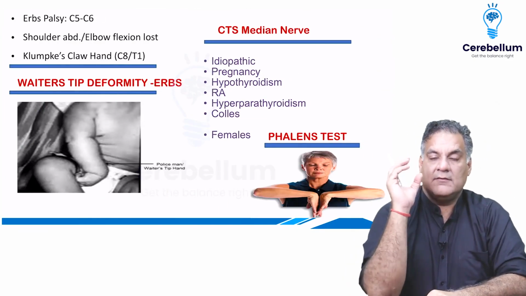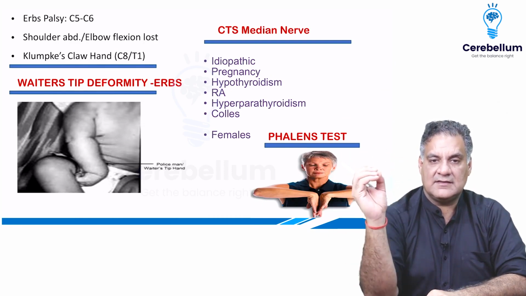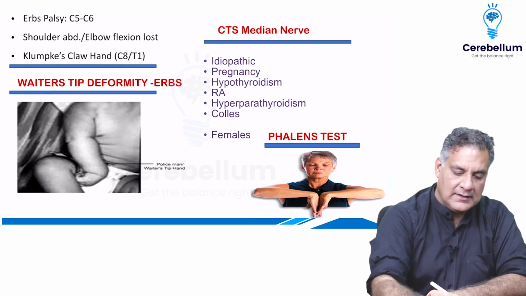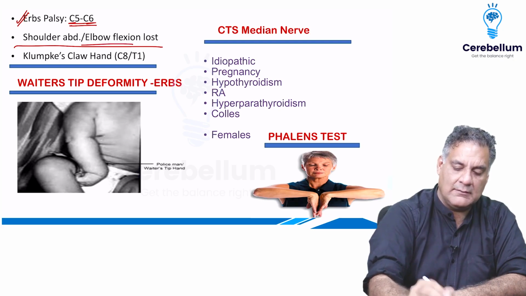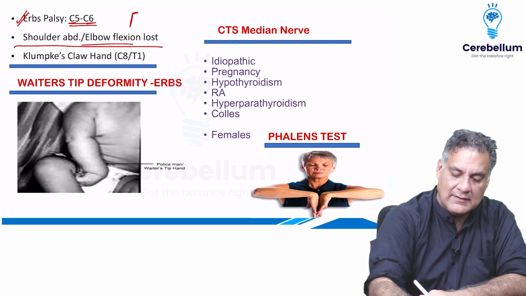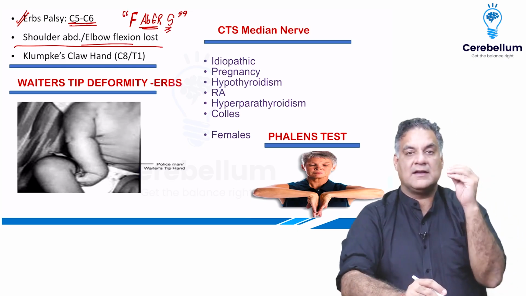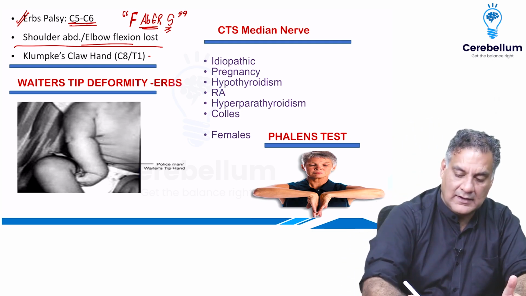All right. Now, when you have brachial plexus, you have C5, C6, C7, C8, and T1. C5 and C6 are the main areas which supply shoulder abduction and elbow flexion. So in Erb's palsy, C5, C6 nerve roots are blocked, causing loss of shoulder abduction and elbow flexion. So movements which are lost are flexion of elbow, abduction and external rotation of the shoulder, and supination of forearm. So FABS are the movements which are lost in Erb's palsy, whereas Klumpke's palsy, which involves the C8 and T1, will have claw hand, and when they have a claw hand, they also have plus minus Horner syndrome with it.